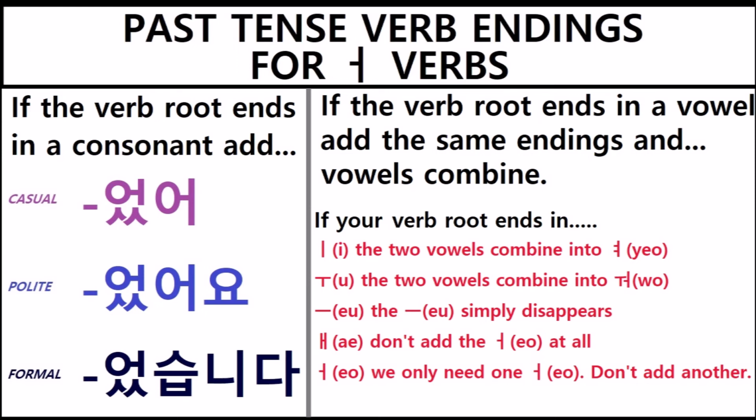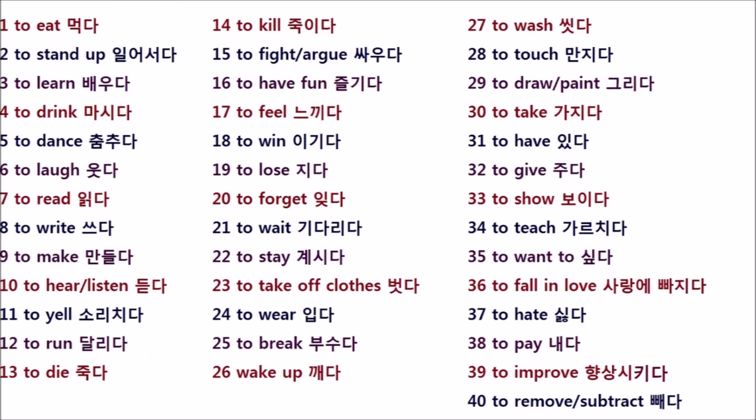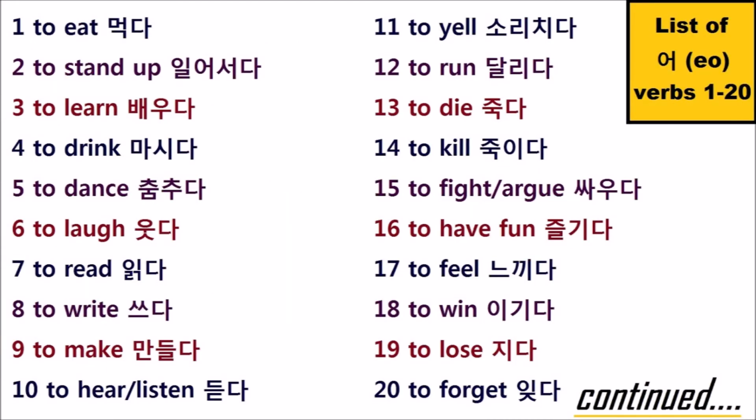But really, that's all there is to conjugating verbs into the past tense. Cut off the da, add one of these endings, and then, if necessary, the vowels combine. Here is a list of 40 verbs. You can practice conjugating as many or as few as you like. Past tense conjugation of all 40 are in the comments section.